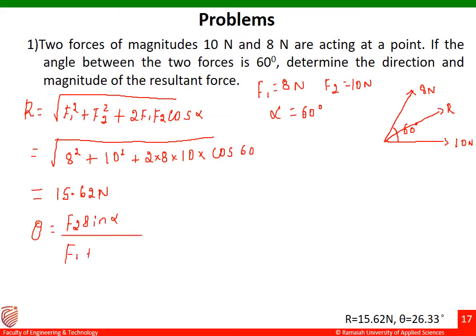Theta is equal to F2 sine alpha divided by F1 plus F2 cos alpha. This is the formula to find out the direction of the resultant force. F2 is given by